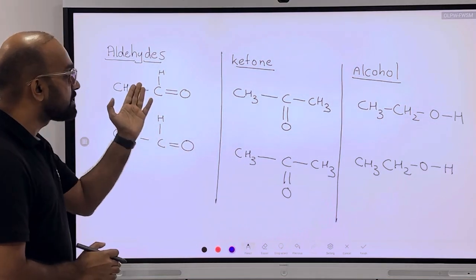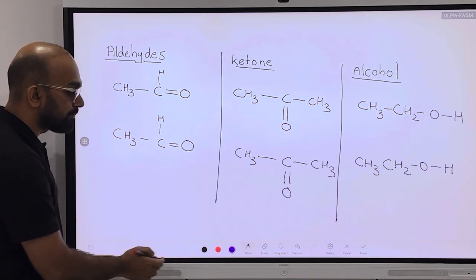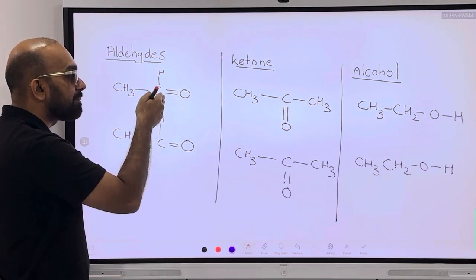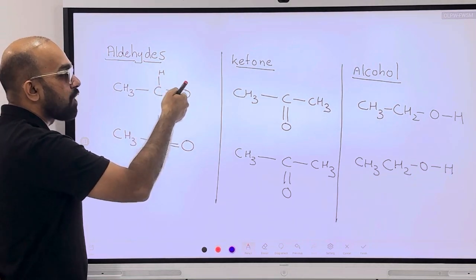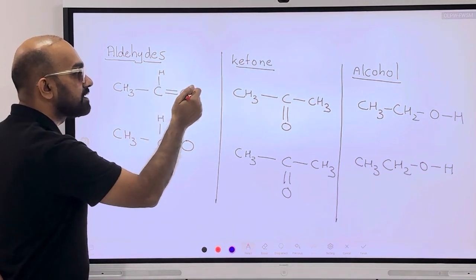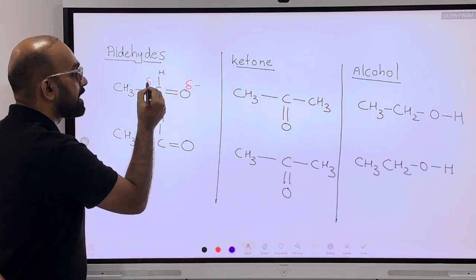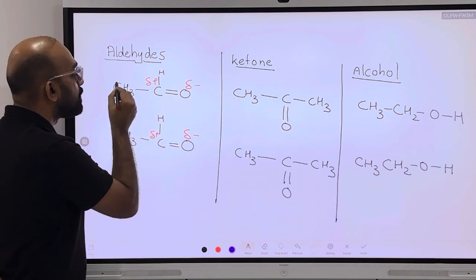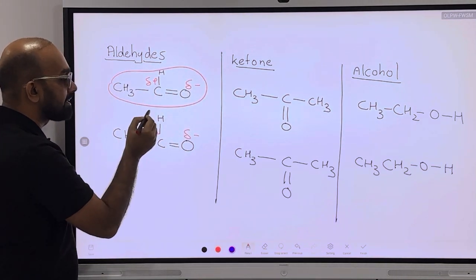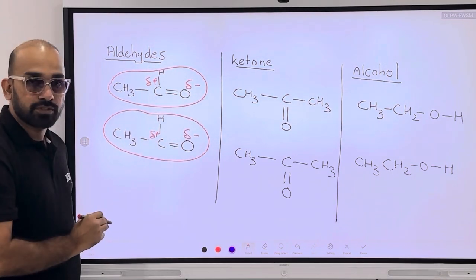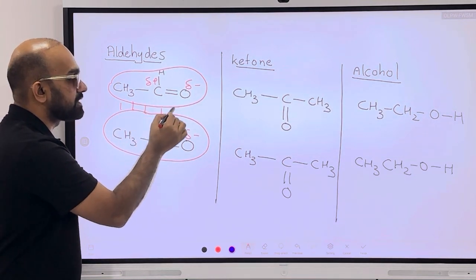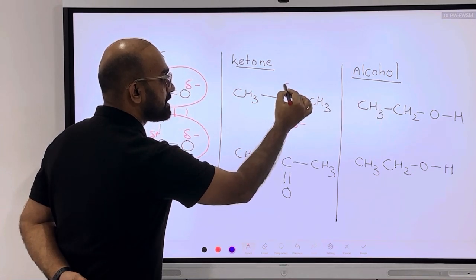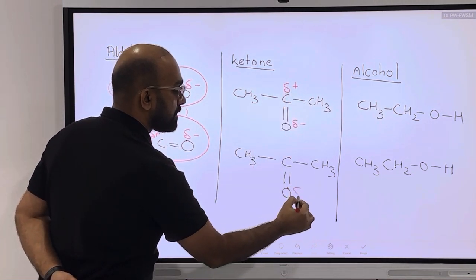Okay, so see, we have two aldehyde molecules here, and you can see oxygen is highly electronegative, right? So what will happen? See, the electrons between carbon and oxygen shift towards the oxygen, which becomes partially negative, and carbon partially positive. Same thing happens here, right? Now both aldehyde molecules are acting as dipoles. So dipole-dipole interaction is there, right? Same thing happens here, right? Oxygen will be partially negative, carbon partially positive, right?